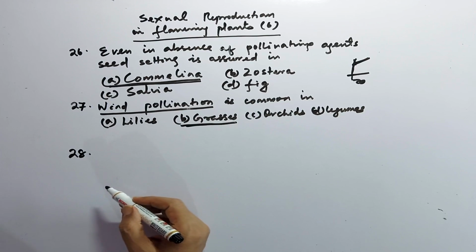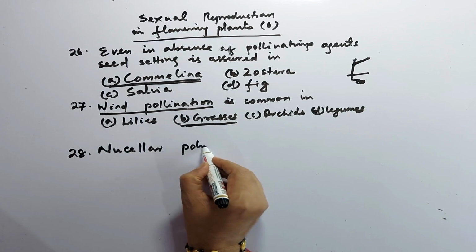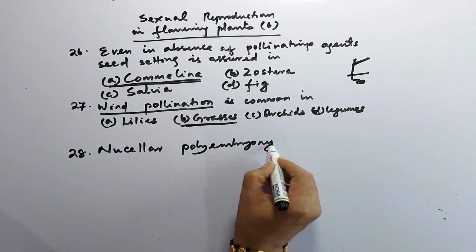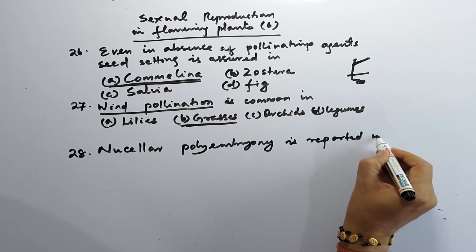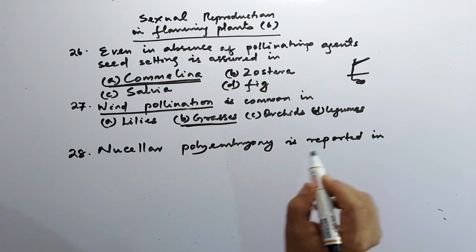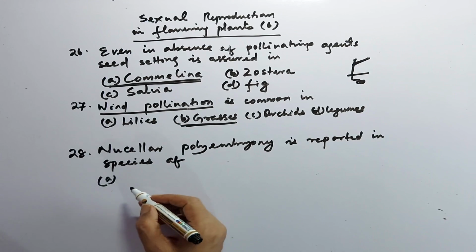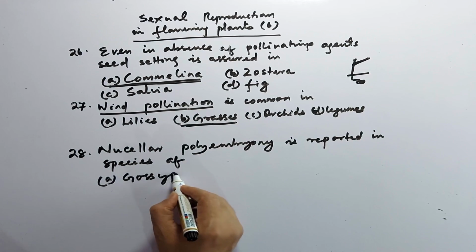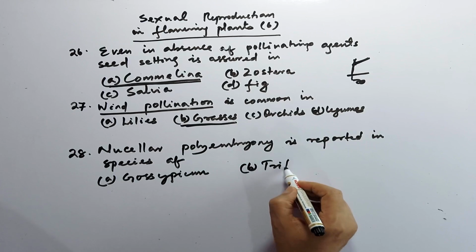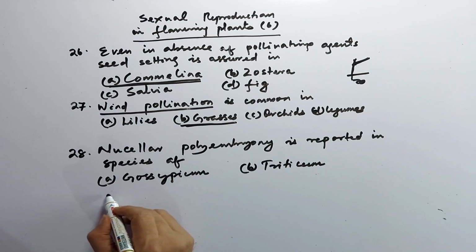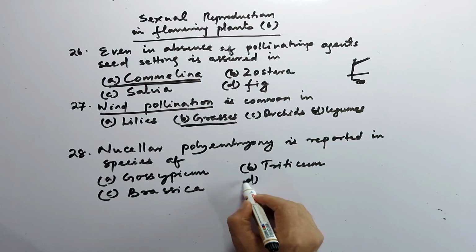Then 28. Nucellar polyembryony is reported in species of: A, Gossypium; B, Triticum; C, Brassica; and D, citrus.